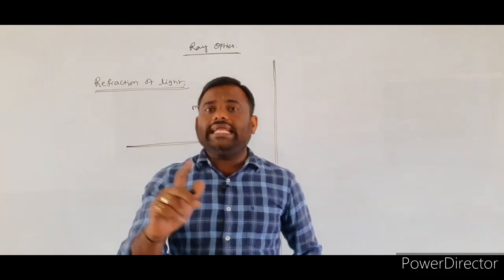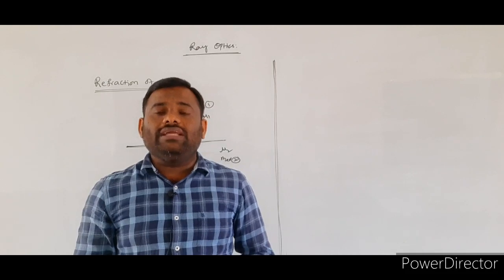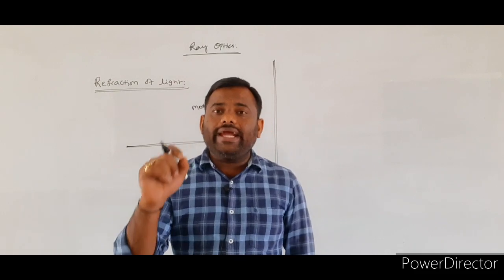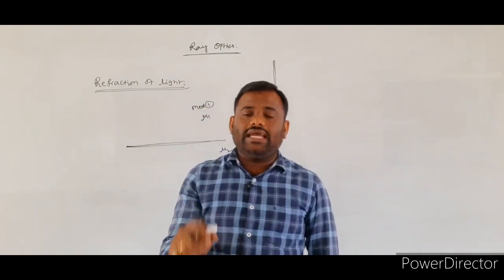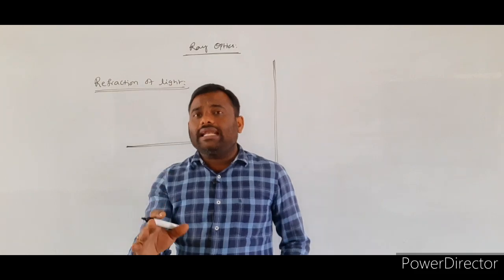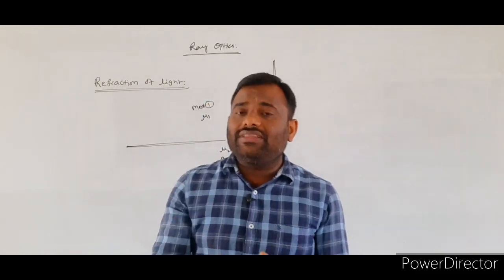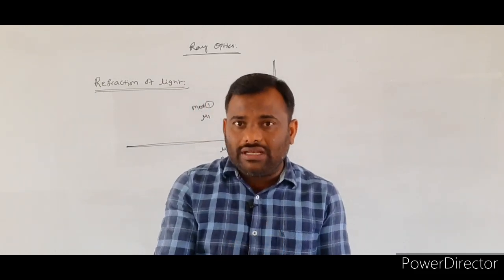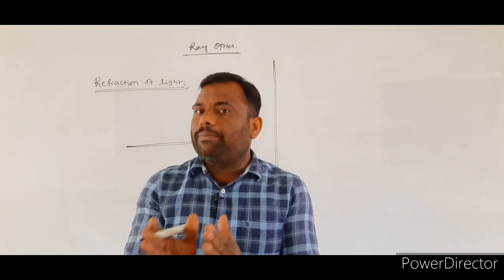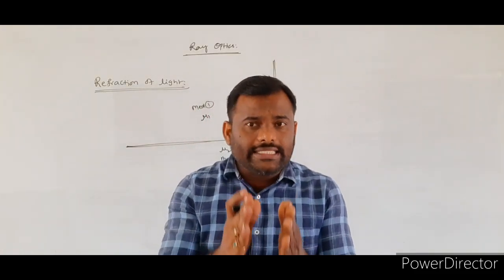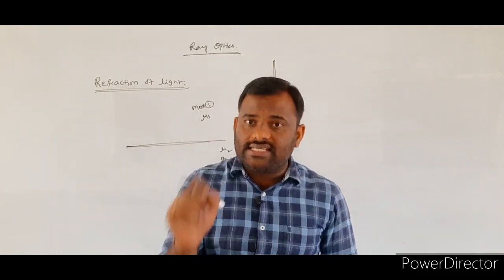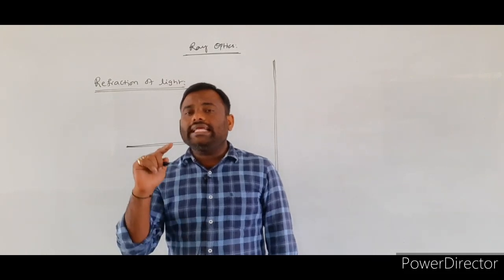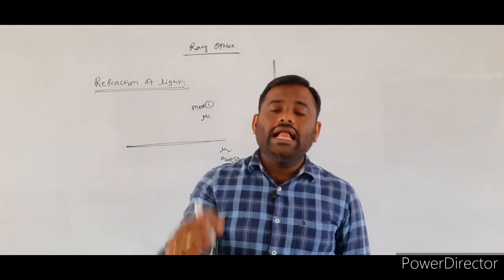But whenever the light is traveling from one medium to another medium, the speed of the light will change. Whenever the speed of the light changes, whatever the path along which it was traveling, its path will be deviated. Whatever the path along which initially it was traveling, its path will change because of the change in speed of the light while it is traveling from one medium to another medium.